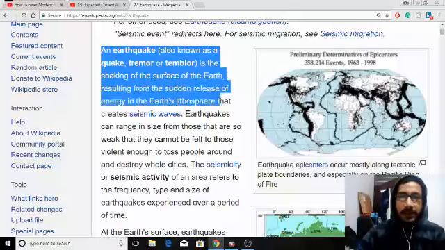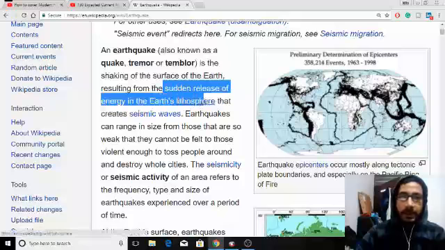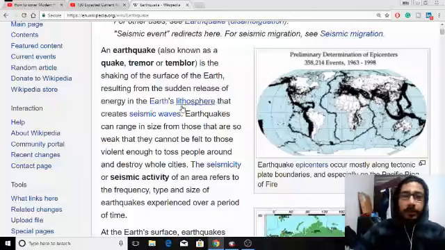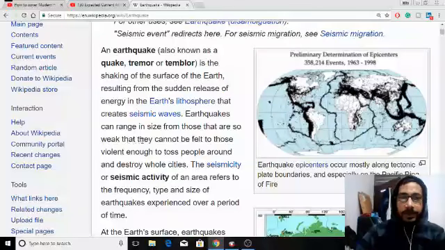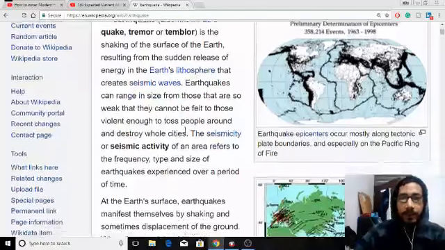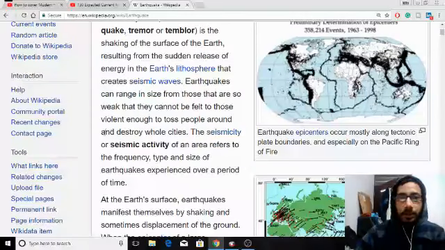resulting from a sudden release of energy in the Earth's lithosphere. What is the lithosphere? Please write in the comment section. And that creates seismic waves. Earthquakes can range in size from those that are so weak they cannot be felt to those violent enough to toss people around and destroy whole cities also.